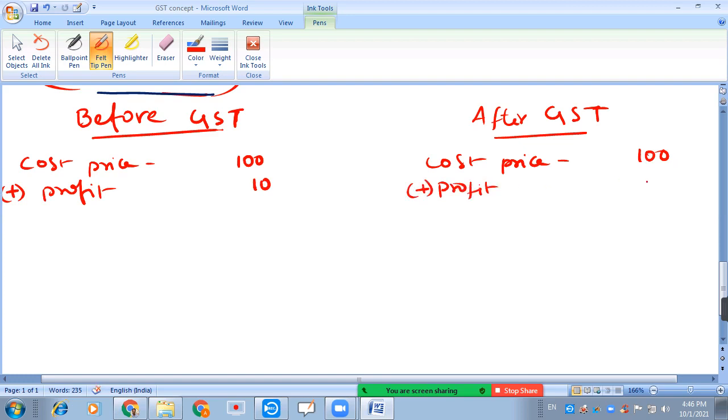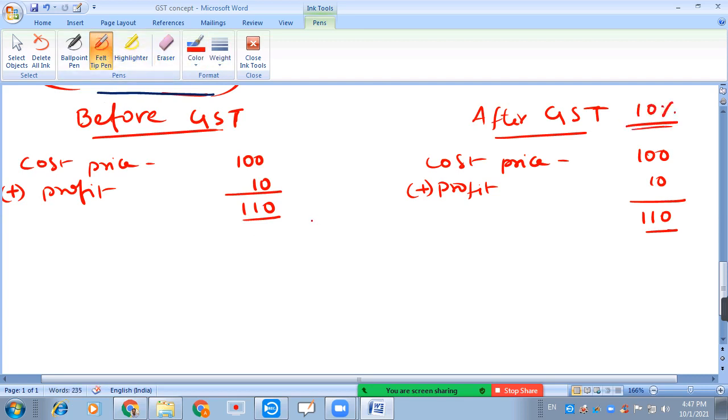So 110 and here also 110. Let us assume the GST rate as 10%.